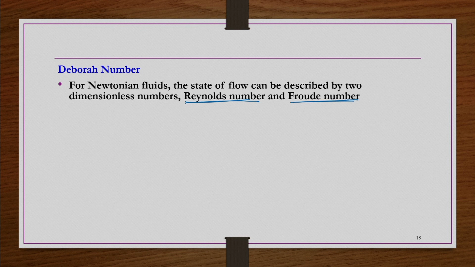The Reynolds number is the ratio between inertial force and viscous force, whereas the Froude number is the ratio between inertial force and gravitational force. So with these two you can define the state of flow for a given Newtonian fluid.